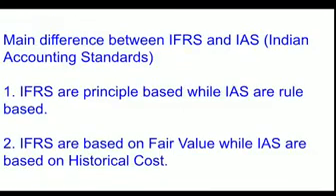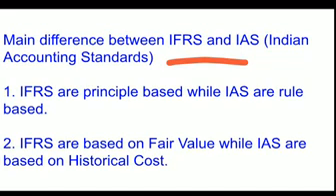So what is the main difference between the two financial systems we have discussed? Two standards. First is IFRS, which is working at the international level, and second we have discussed the Indian accounting standard method. So now we will discuss the main difference.